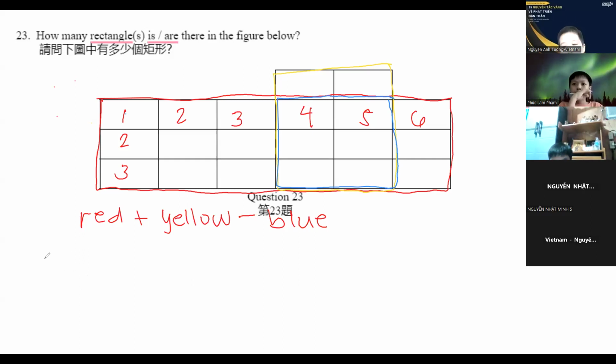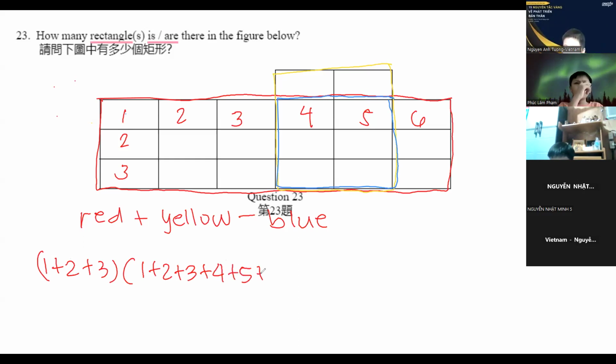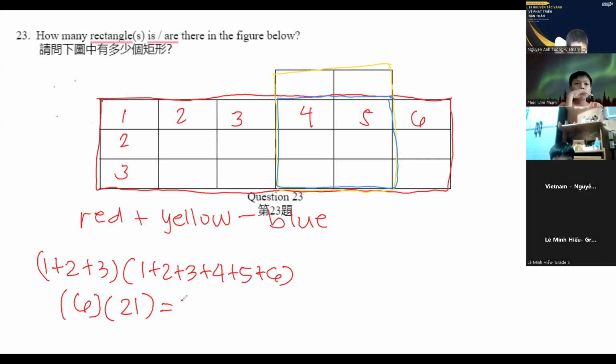So the value of red is 1 plus 2 plus 3, times 1 plus 2 plus 3 plus 4 plus 5 plus 6. That is 6 times 21, which is 126 for red. And then we solve for yellow, which is a 2 by 4.